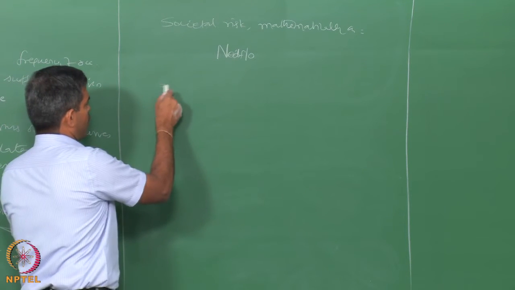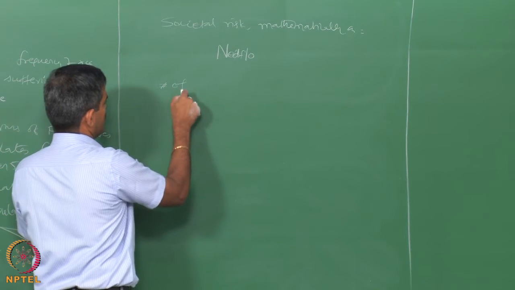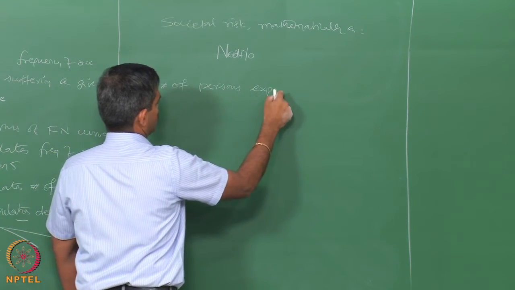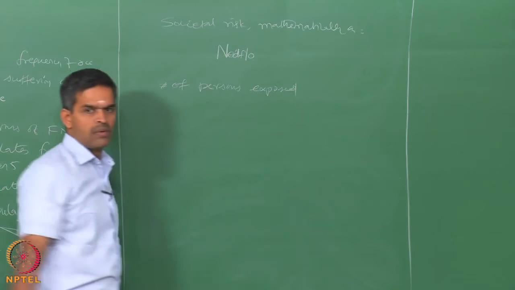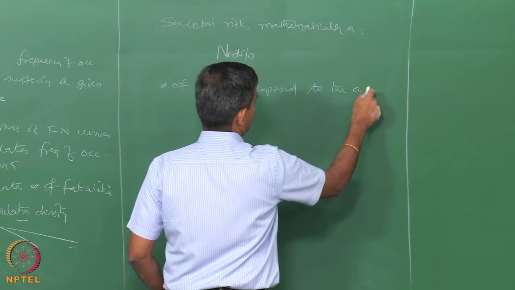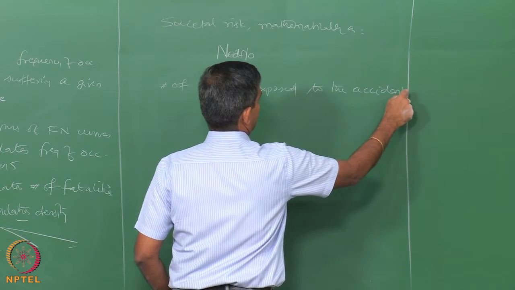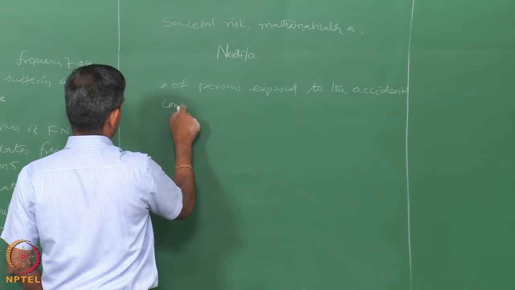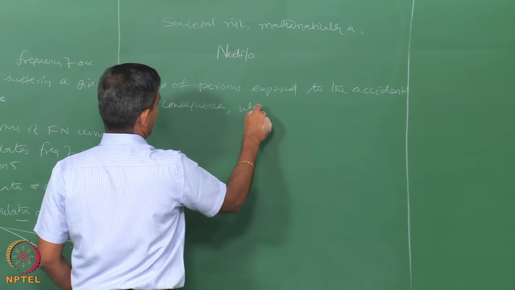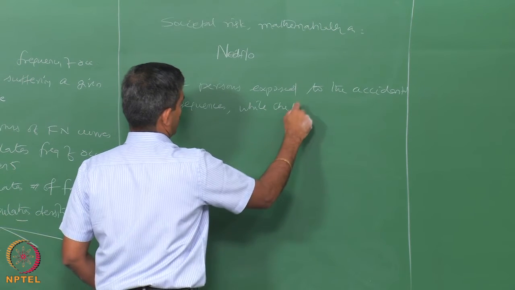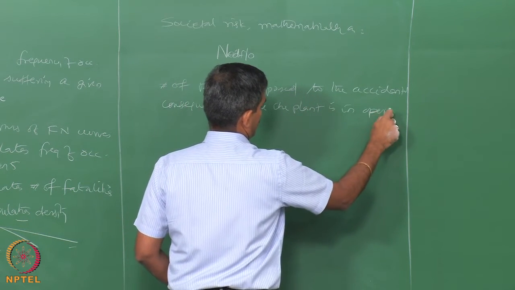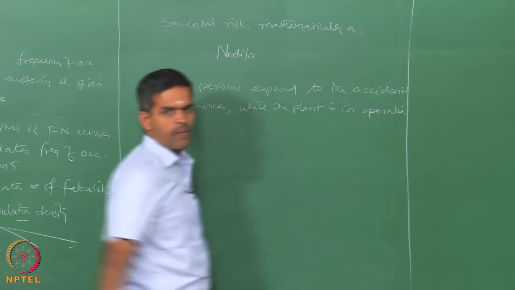N is actually the number of persons exposed to the damage scenario or to the accidental consequences while the plant is in operation.